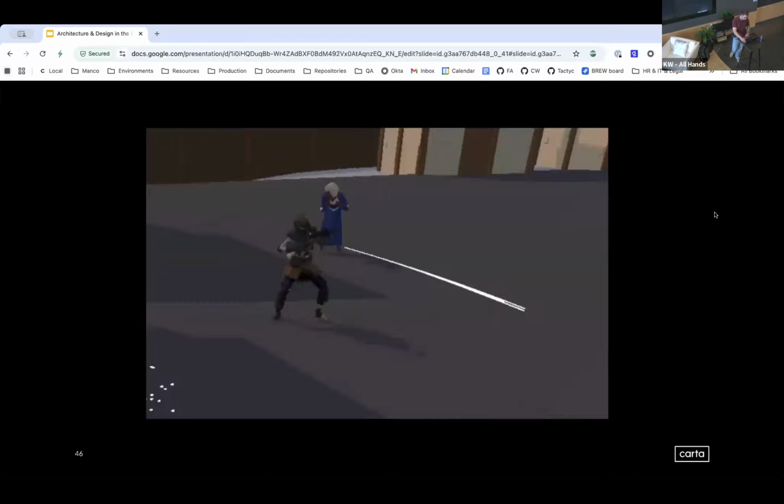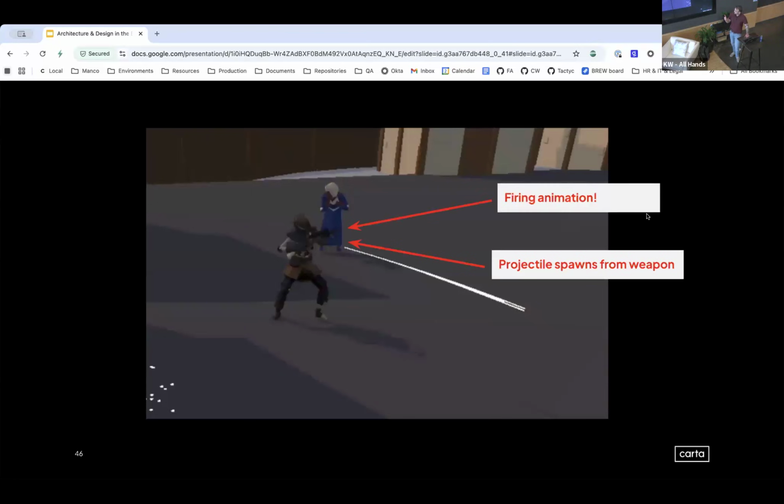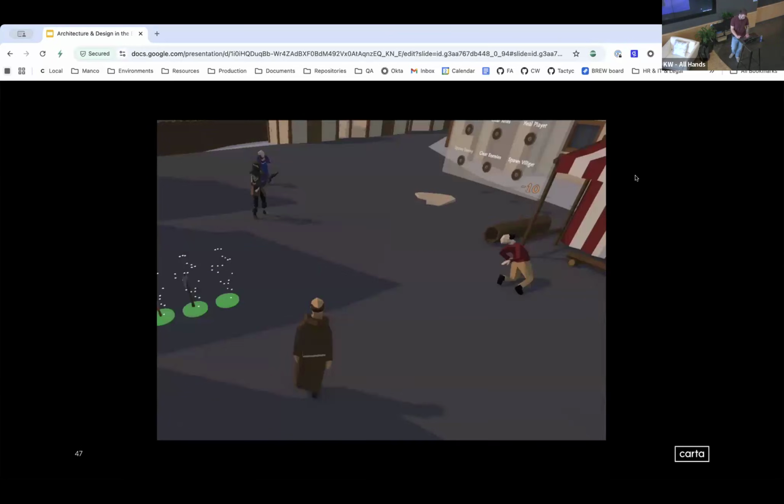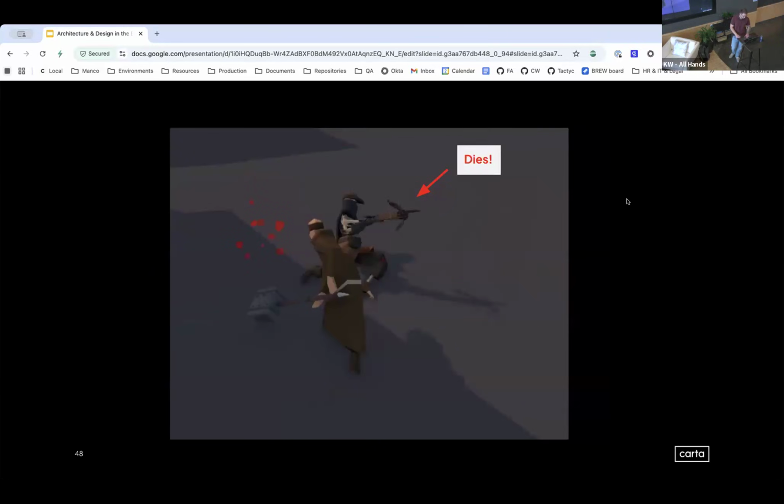Much better, right? This time around, what did we manage to do? We're shooting from the right location. We're spawning from the weapon. That's awesome. We also have a firing animation now because our interfaces allow Claude to quickly understand that we need to play a firing animation when we enter this state. So it's much easier for Claude to figure this out. It also killed our villager. Not great for us, but great for the enemy and for the prompt. And we can also kill it, which is awesome.